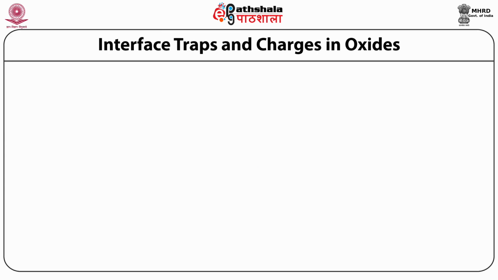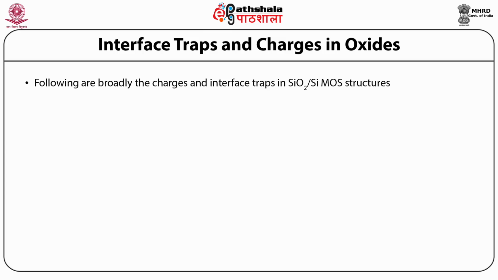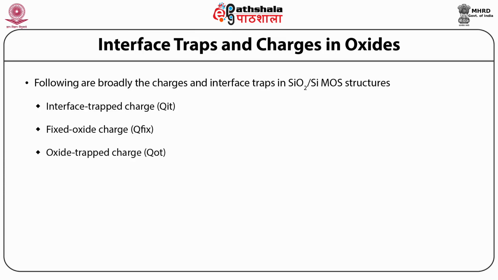Let us now discuss the interface traps and the charges in oxides. So following are broadly the charges and interface traps in SiO2 Si MOS structure. So these are interface trapped charge QIT, fixed oxide charge Q fix, oxide trapped charge QOT, and lastly the mobile ionic charge Q mobile.